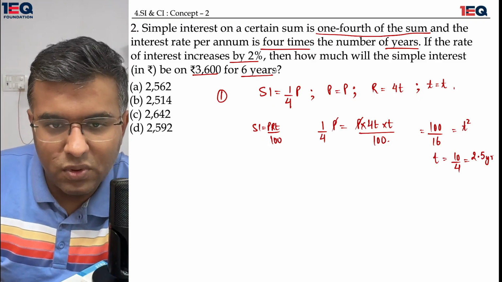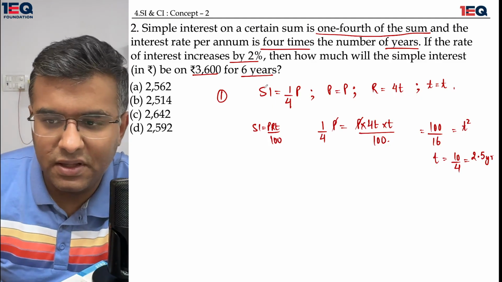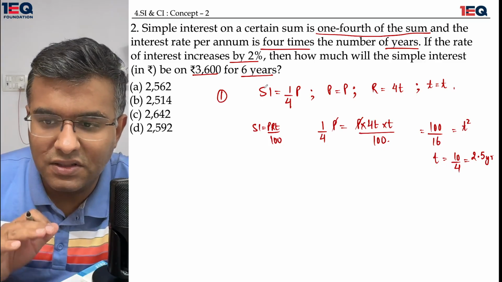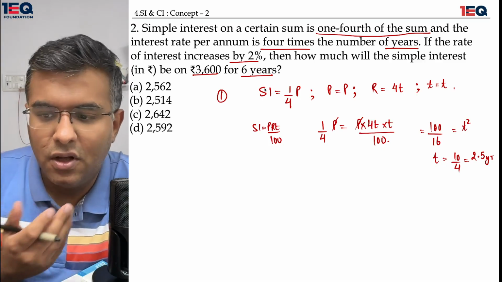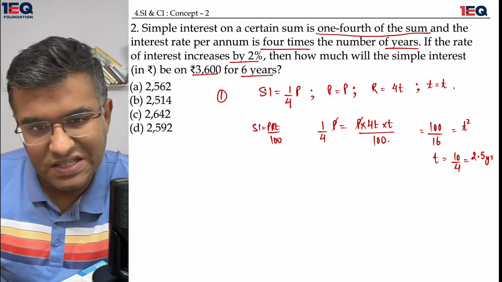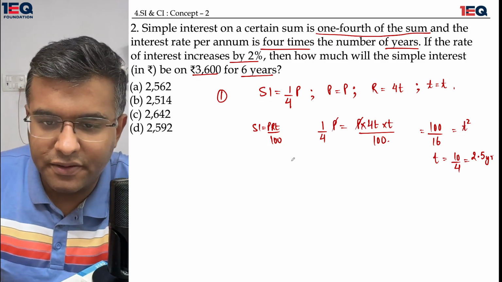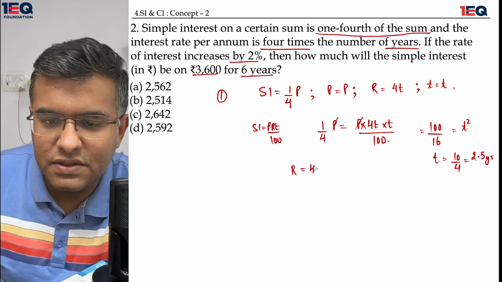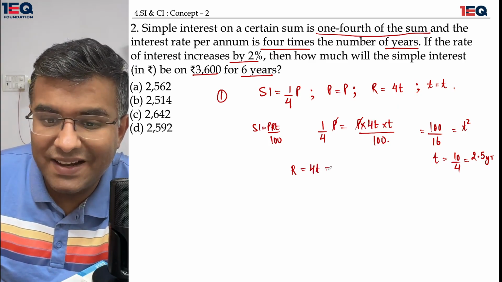Now there is a new time component which is 6 years, which is coming in the second question. But the thing which is being carried forward from the past question to this current question is the rate of interest. So I will quickly calculate the rate of interest. The rate of interest is 4 times the time.